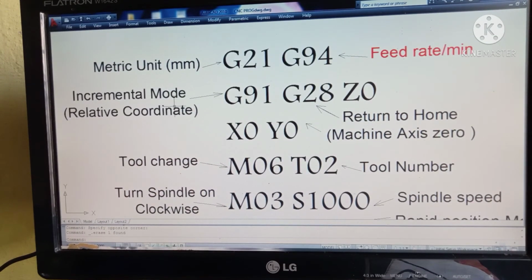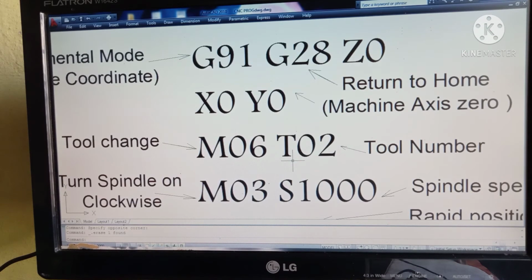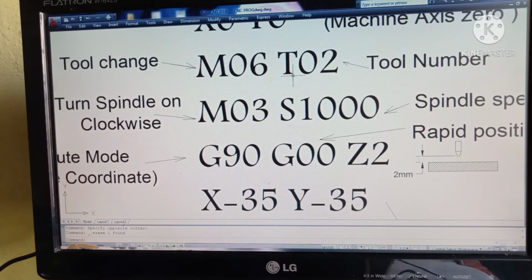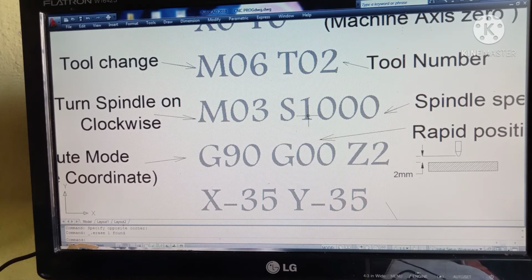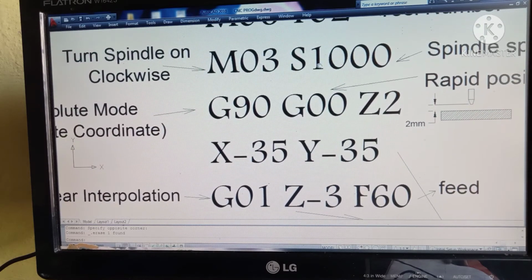In the next line, M06 is used to change the tool and T02 is the tool number. There are many types of tool designation, just like T01, T02, T03, etc. In the next line, M03 is used to turn the spindle in clockwise direction and S1000 is for spindle speed in RPM.